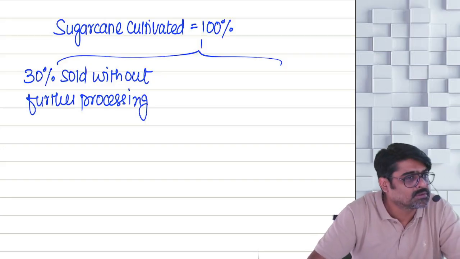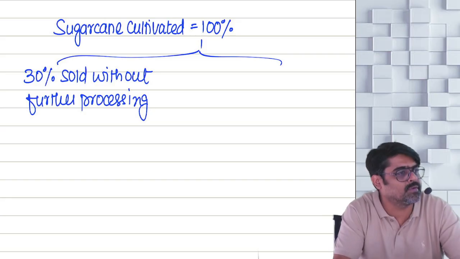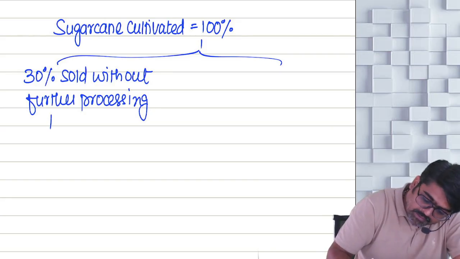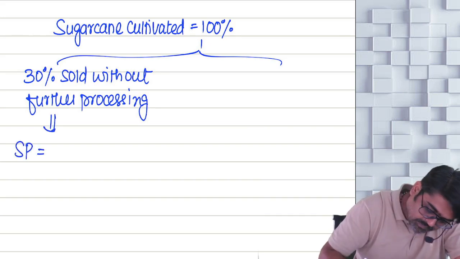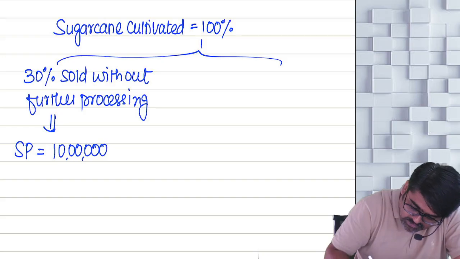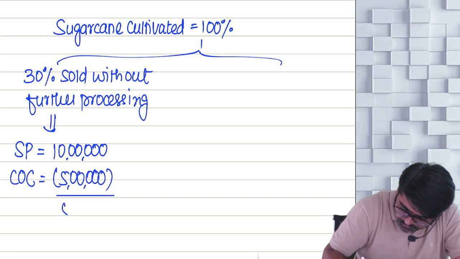So you are growing sugarcane and selling sugarcane, which will give you agricultural income directly. Tell me, how much is this sold for? Selling price is 10 lakhs. And what was the cost of cultivation? 5 lakhs. So how much is the balance? This balance 5 lakhs will be your agricultural income.